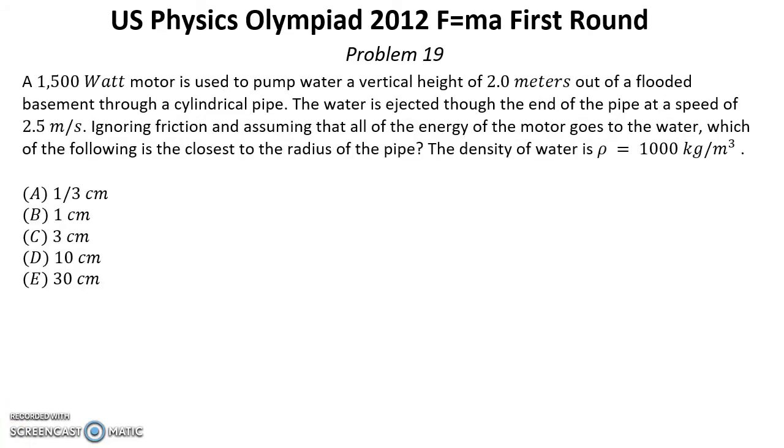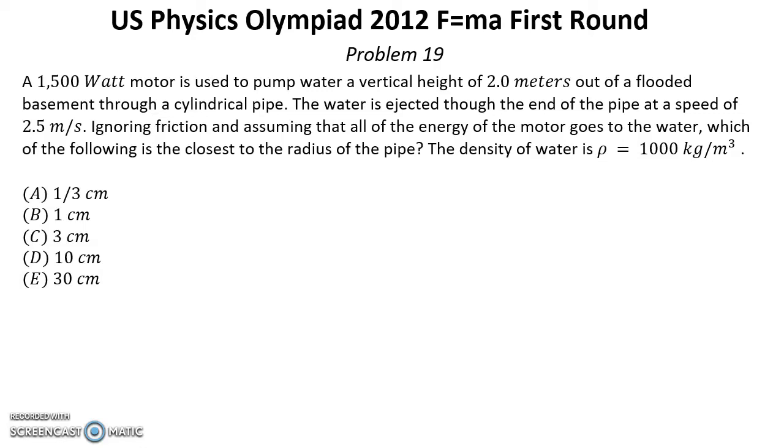Problem number 19. A 1500 watt motor is used to pump water a vertical height of 2 meters out of a flooded basement through a cylindrical pipe. The water is ejected through the end of the pipe at a speed of 2.5 meters per second.